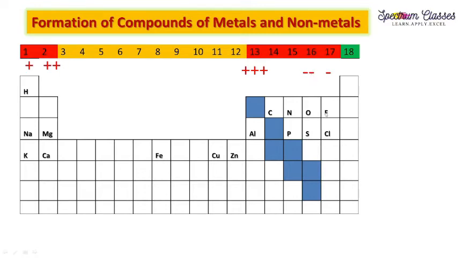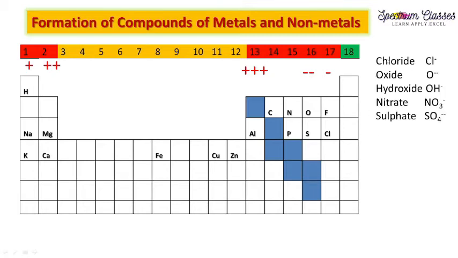Similarly, fluorine is 9 and the next noble gas is 10. So to complete its octet, it requires only 1 electron. So it acquires -1 charge. In this way, you can memorize these elements or the group, right?